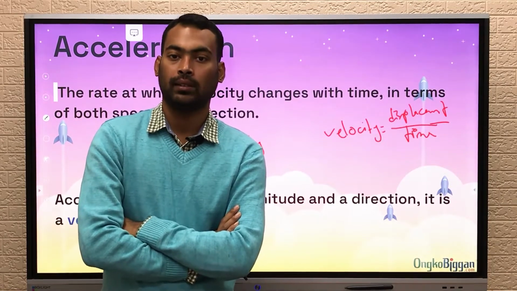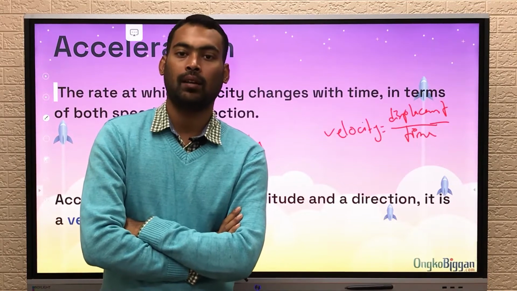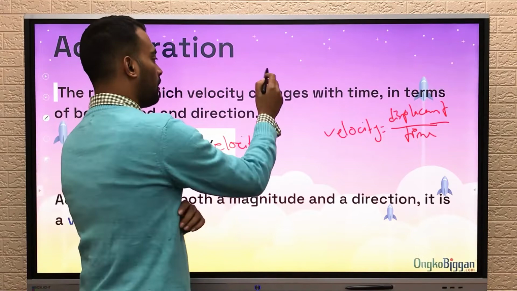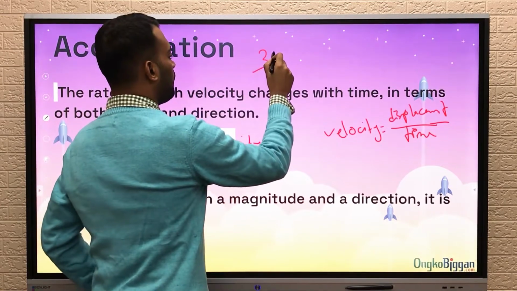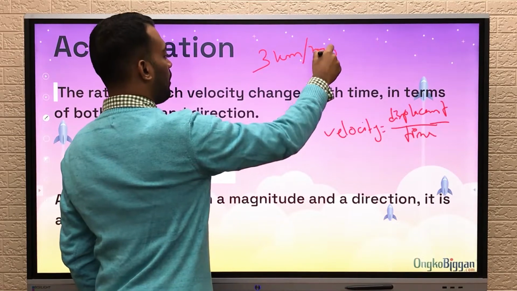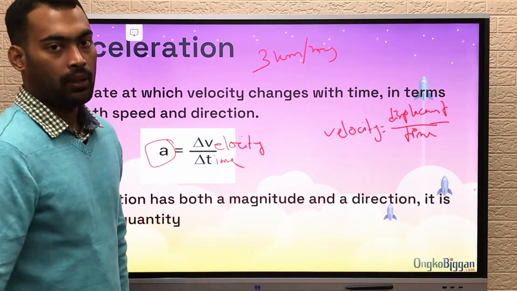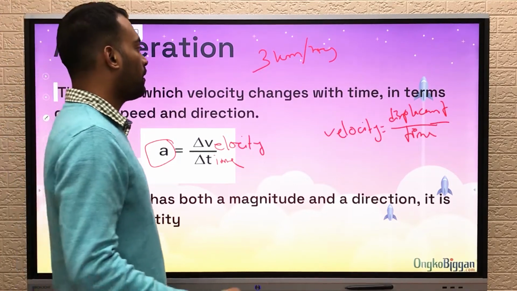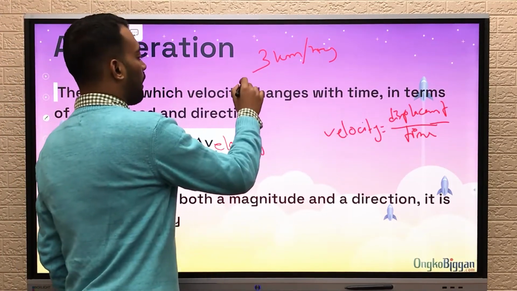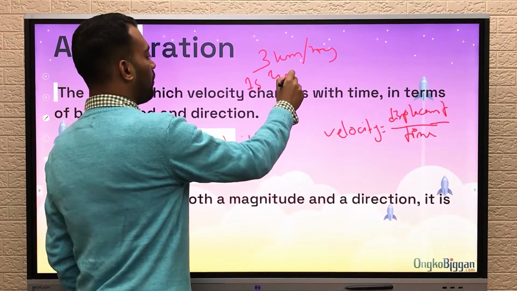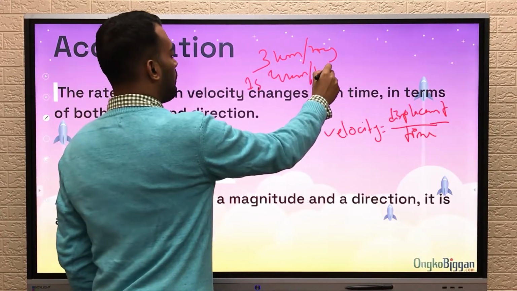Suppose you are moving with 3 kilometers per hour, and you need to increase the speed of the car by 1 kilometer per hour each second. What does it mean? After 1 second, the car will have 4 kilometers per hour.